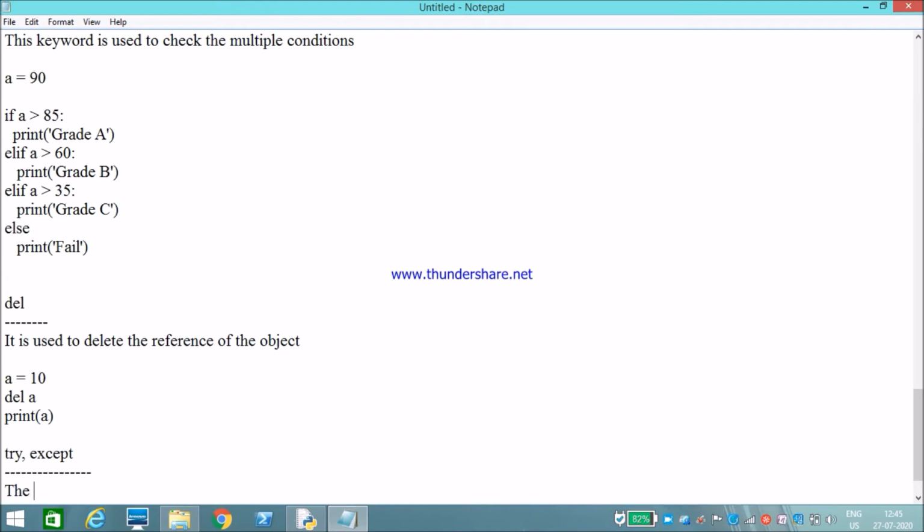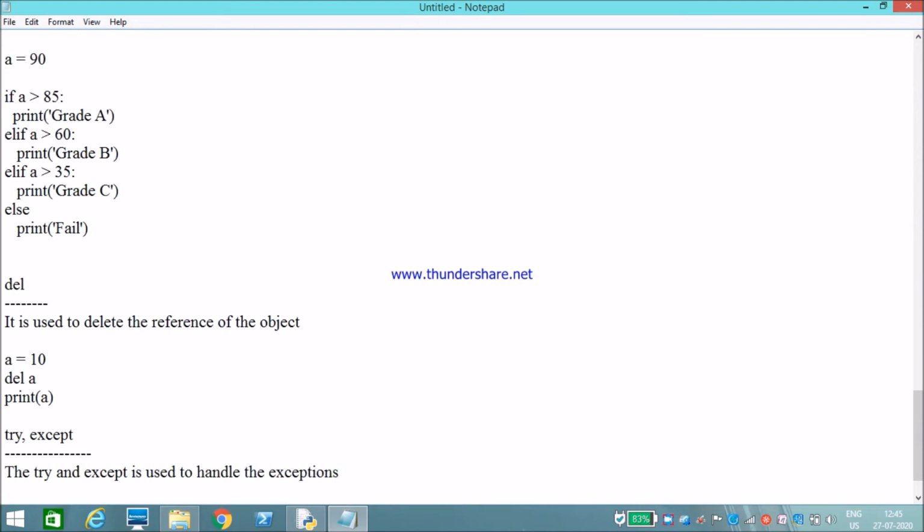Okay, what are exceptions? Exceptions are the runtime errors. Okay, we will discuss more about this in the exception handling chapter.